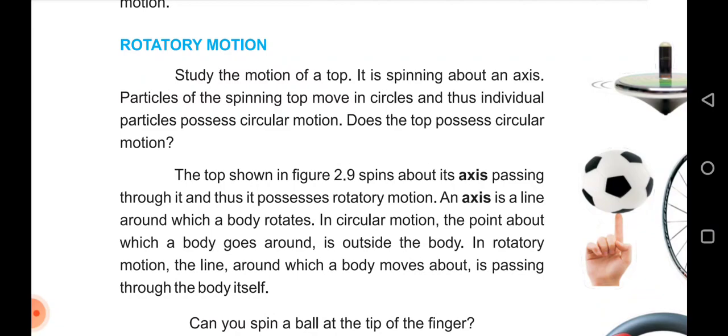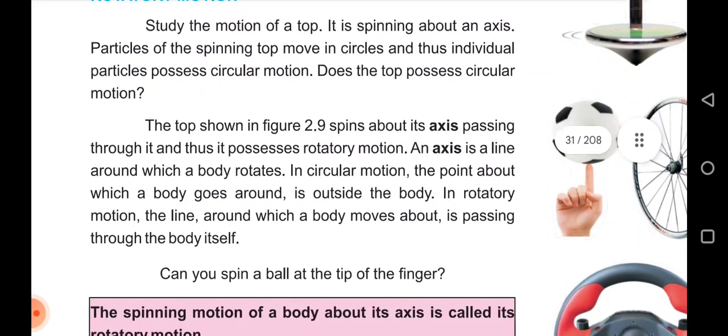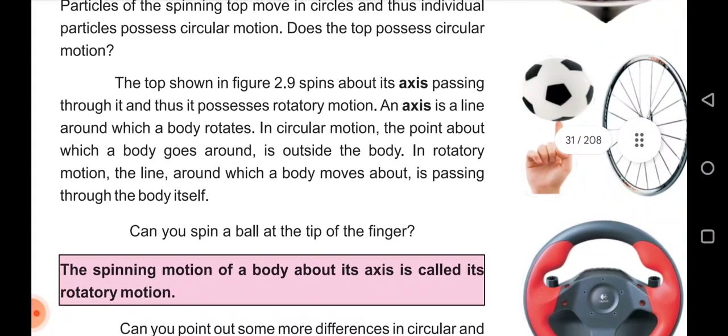Rotatory motion. Study the motion of the top. It is spinning about an axis. Particles of the spinning top move in circles and each individual particle possesses circular motion. Does the top possess circular motion? The top, shown in figure 2.9, spins about its axis, passing through it, and thus it possesses rotatory motion. An axis is a line around which a body rotates.